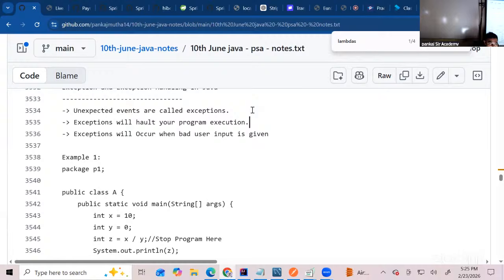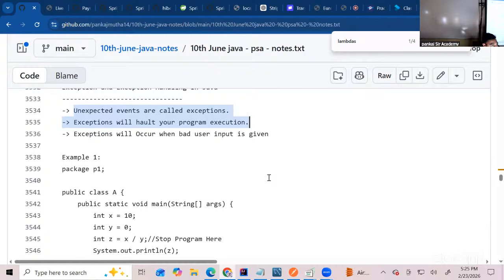An exception has occurred, and when this unexpected event has occurred, what is the consequence? Your program execution will halt. Your app will not continue to execute further. The program execution is coming to an end. And we never want this to happen. If an exception occurs and the Excel file is freezed, because of that I'm not able to use any other features in my system. That's not a good way of dealing with things.